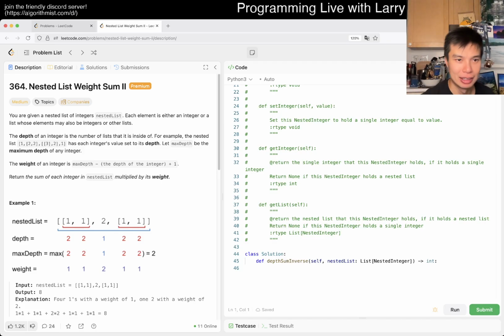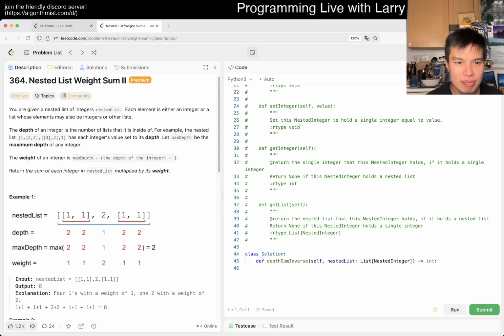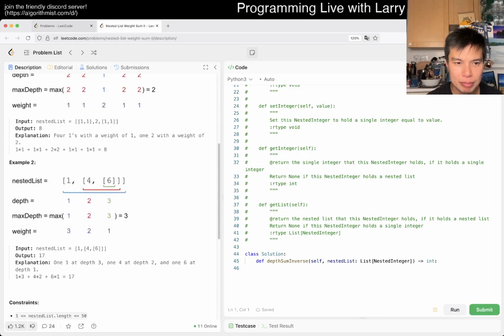364, Nested List Weight Sum 2. All right. You're given a nested list of integers, each an integer or a list. The depth is the number of lists it is inside of. For example, the weight of an integer is the max depth minus the depth of the integer plus 1. What? Oh, I see. So it's like a reverse thing. Return the sum of each integer in the nested list multiplied by its weight.